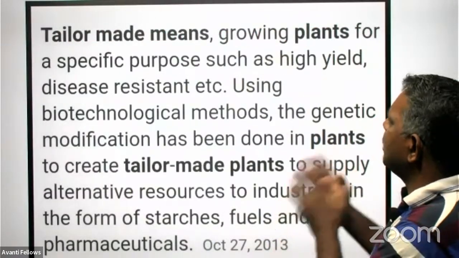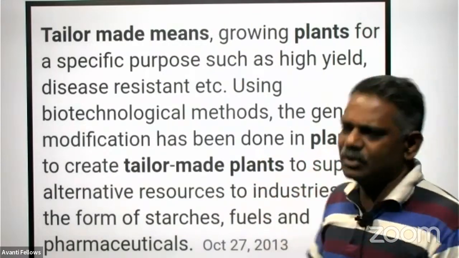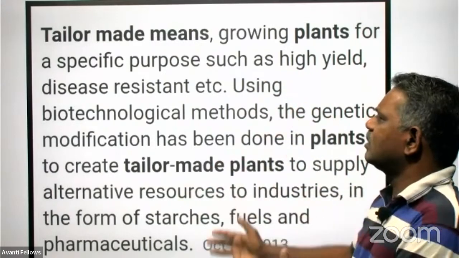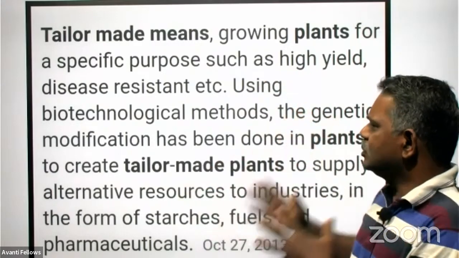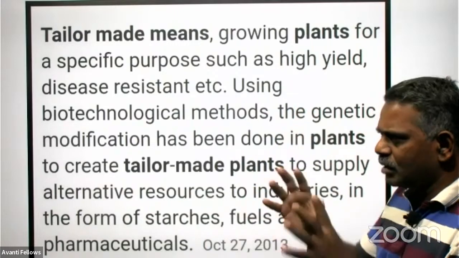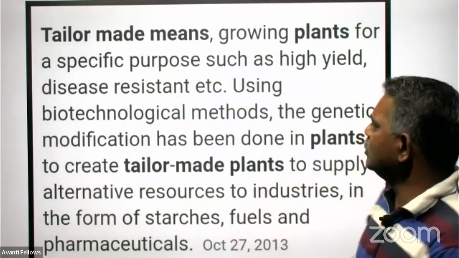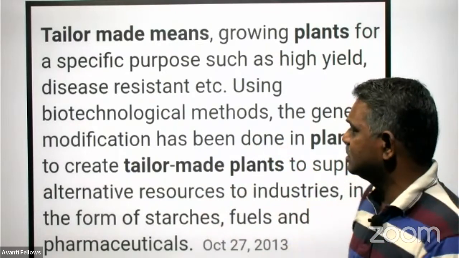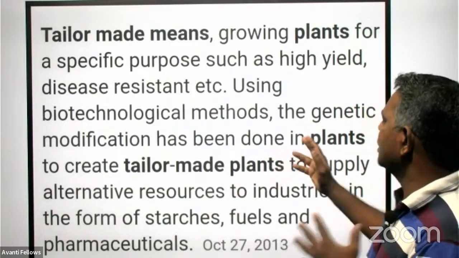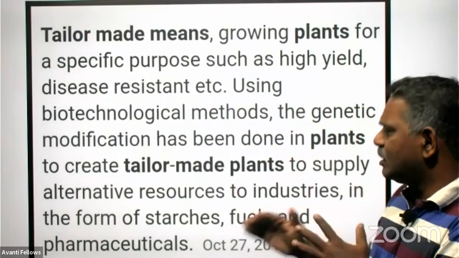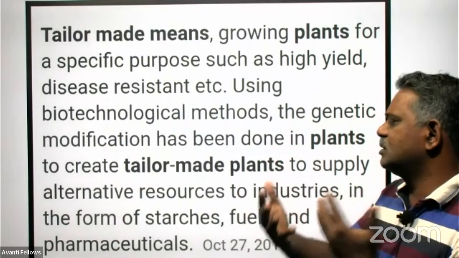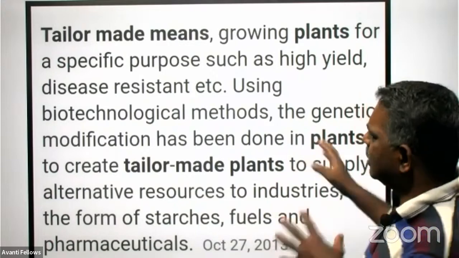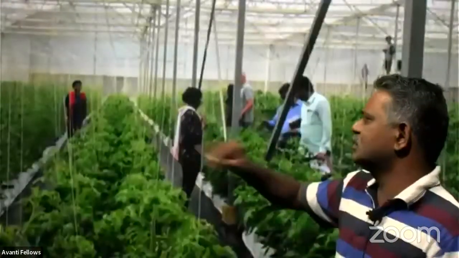Tailor-made means the plant is grown for a specific purpose, such as high yield, disease resistance, or drought resistance, using biotechnological methods, altering the genetic makeup of the individual and making it produce the desirable characters. Such tailor-made plants supply alternative resources to industries in the form of starch, fuel, pharmaceuticals, because we cultivate such plants for a specific purpose.